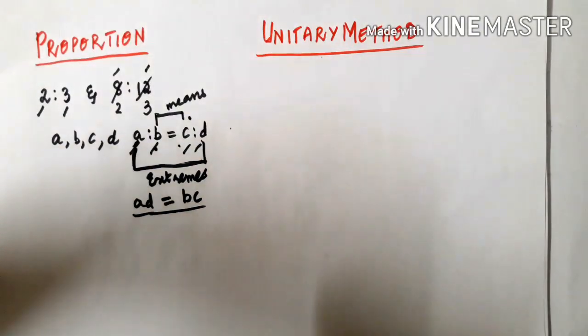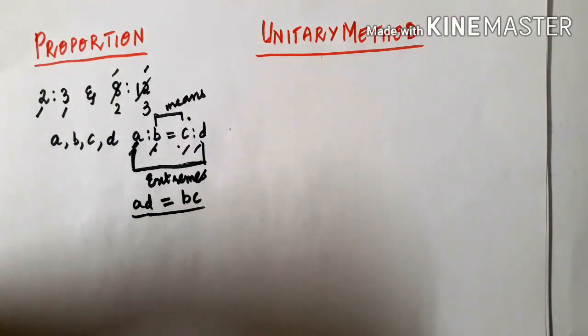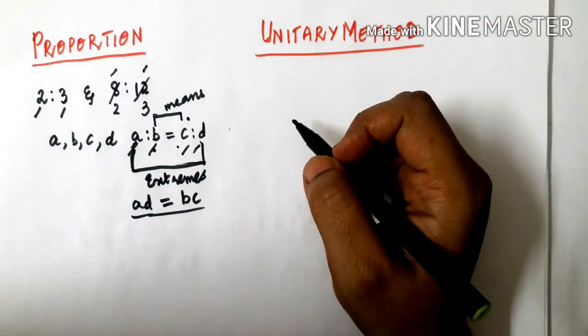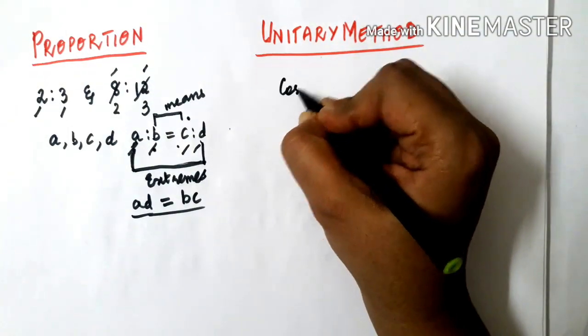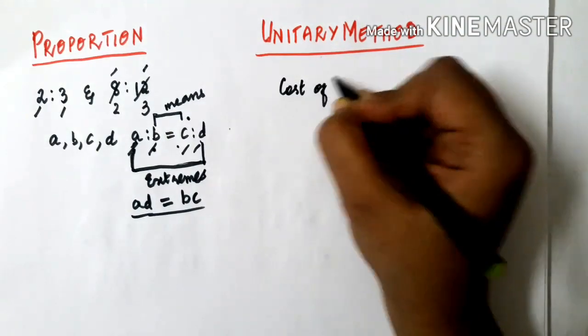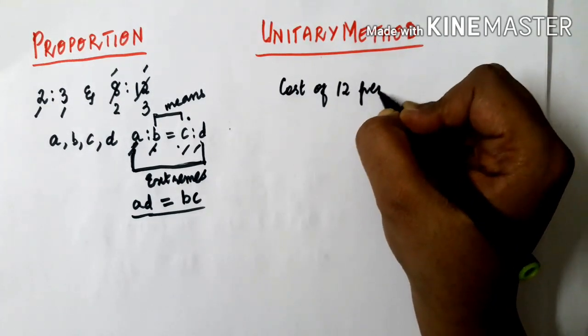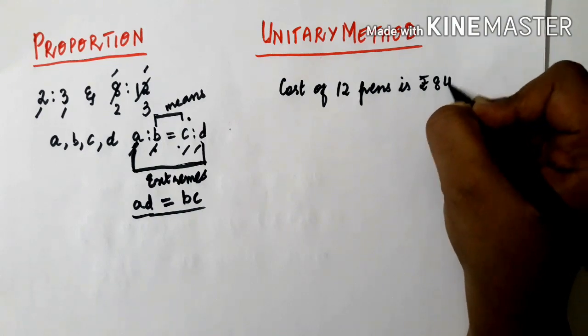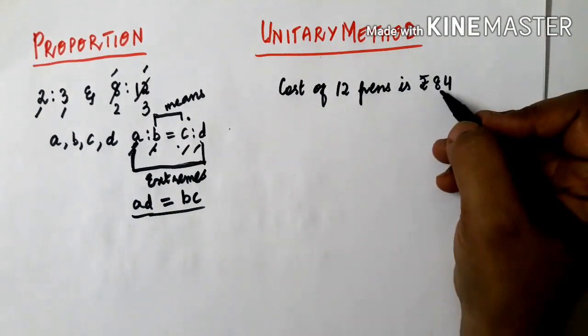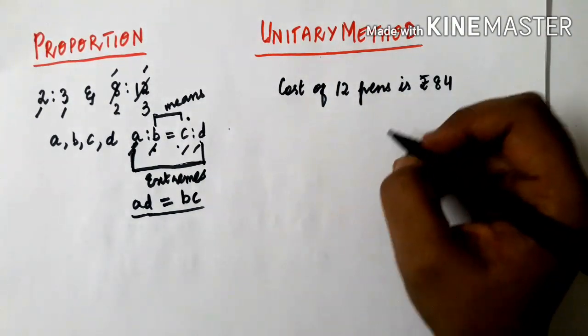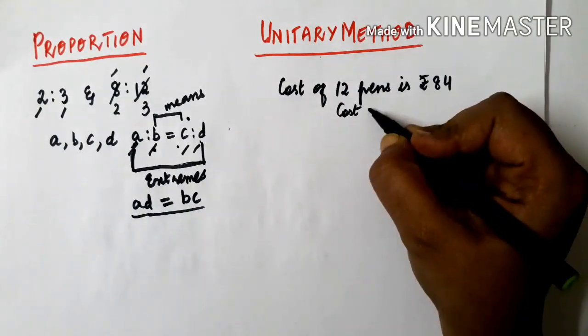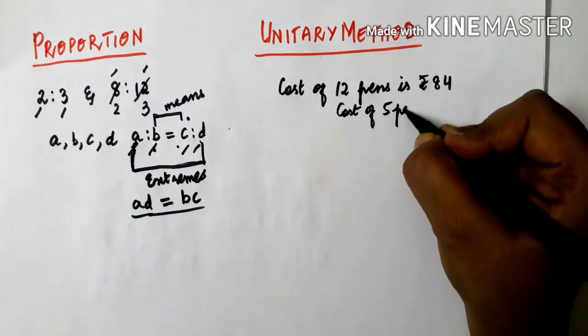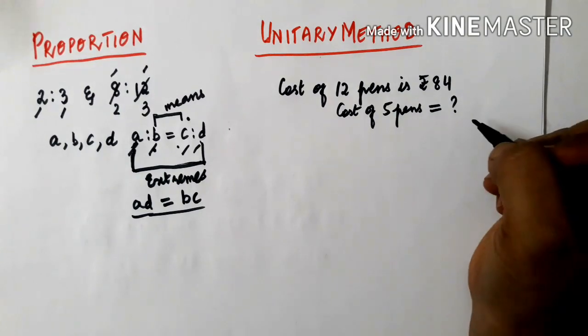Suppose in your question, the cost of 12 pens is rupees 84, and you need to find the cost of 5 such pens.